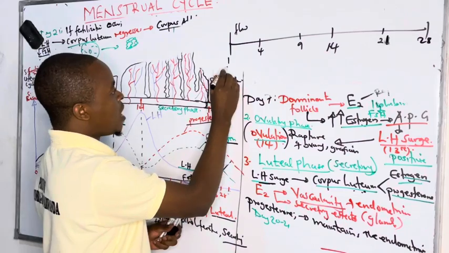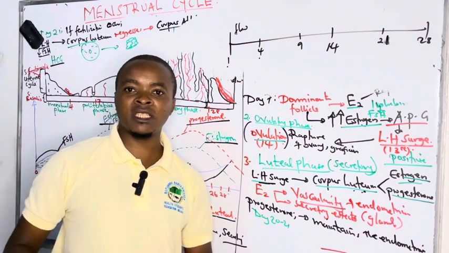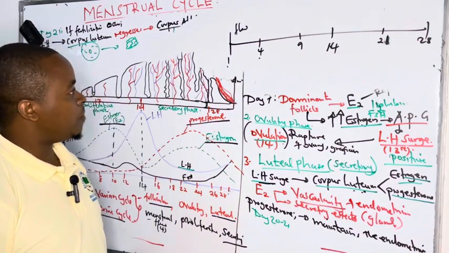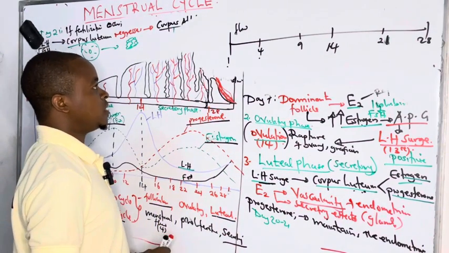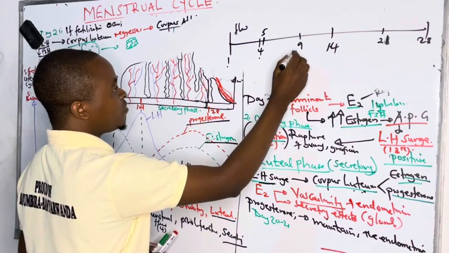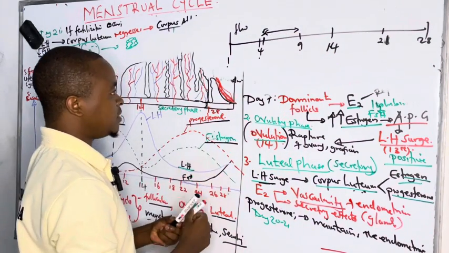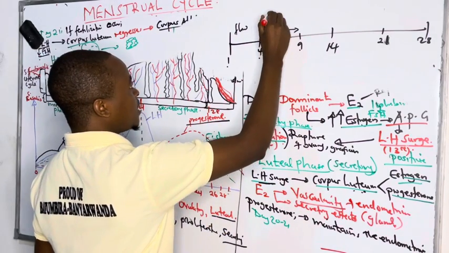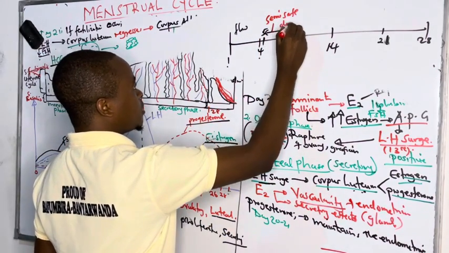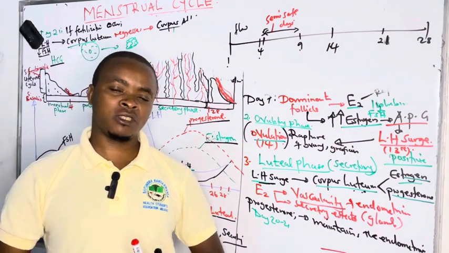So between day 1 and day 4, the lady is in menses. So we don't expect her to have sex during this time, because even it is an abomination. But after day 4, day 5 to day 9, these we call semi-safe days. This one you can have sex without protection, and literally you might not get pregnant.